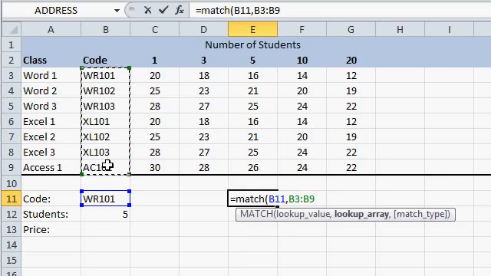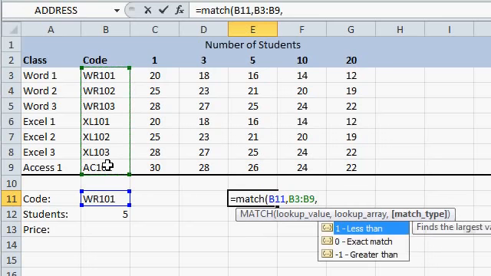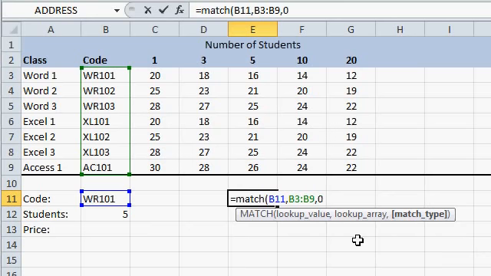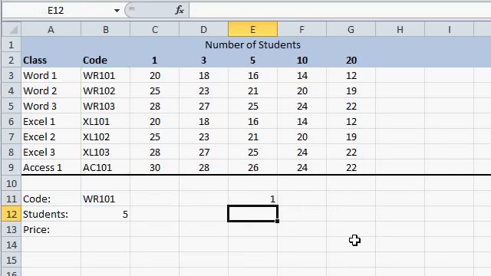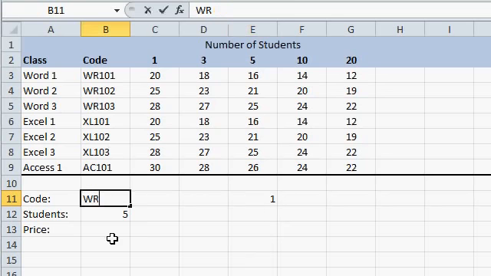That's the range of cells that you're looking that value up in, comma. There are a couple of different match types. I'm going to pick an exact match. I need to find that value exactly. Close the parentheses, press enter. Now I know that Word 101 exists in the first cell, or the first row, in this range. If I change this to Word 103, that changes to a 3.